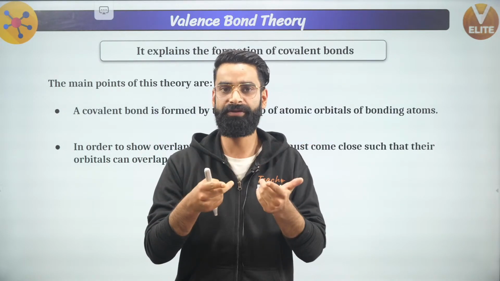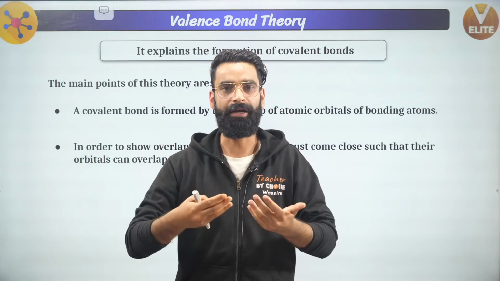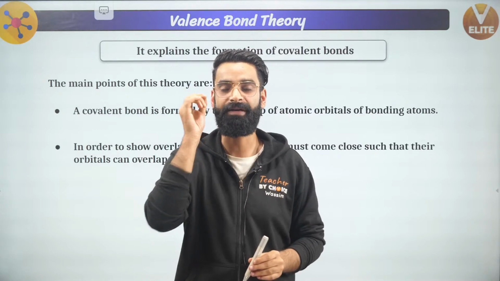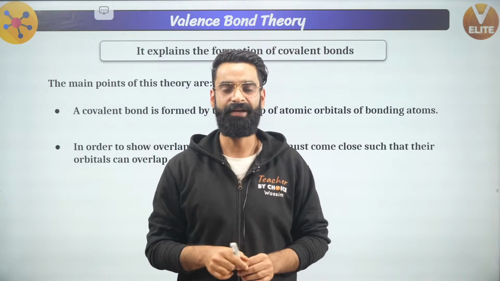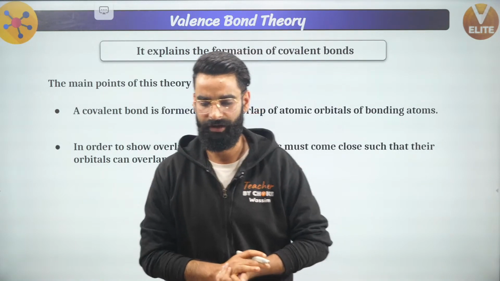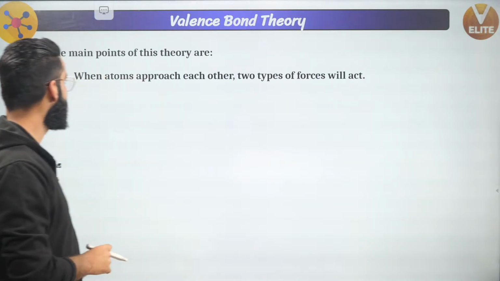Then only will the atomic orbitals of two atoms come closer, then only will the penetration happen, and that penetration is what we call overlap, and that overlap leads to the formation of a covalent bond, correct?